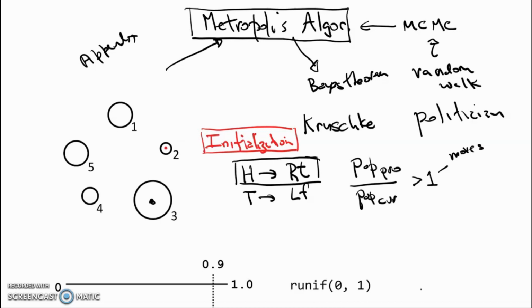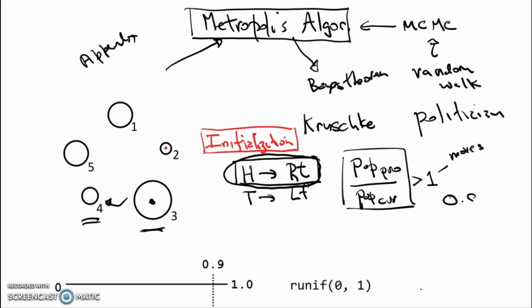So the politician flips the coin. Let's say once again they get heads. Now the proposed island is Island 4. Once again, they calculate this ratio. But now, judging from the size of these circles, the proposed island has a smaller population than the current island. Let's say that ratio is 0.9.